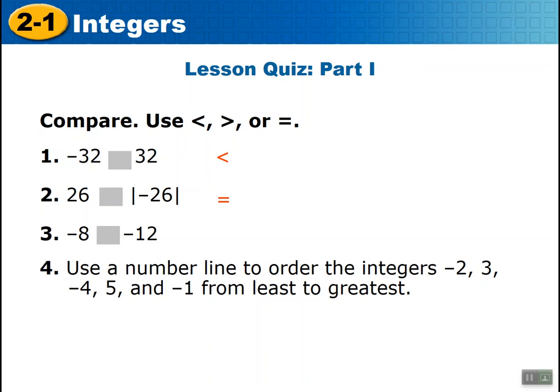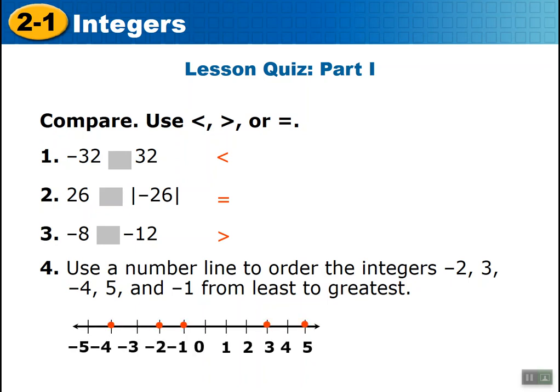That's 26 away from 0. And the absolute value of negative 26, which is the distance negative 26 is from 0, is 26. So those values are equal. Remember, whatever happens inside those bars, when it comes out, it's a positive value. What about negative 8 and negative 12? Correct. Negative 8 is greater than negative 12 because it is closer to 0. It's farther to the right on the number line. And you should have these numbers in order: negative 4, negative 2, negative 1, 3, and 5.